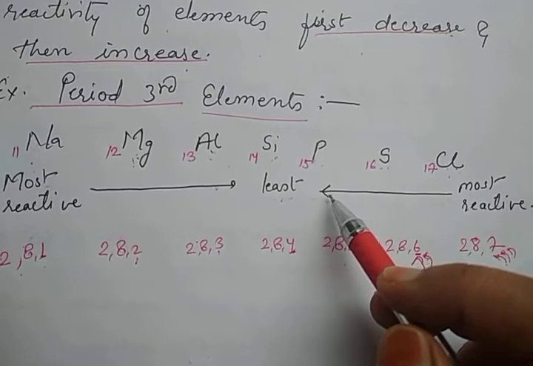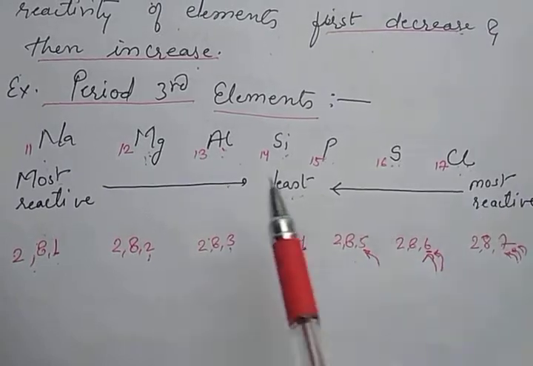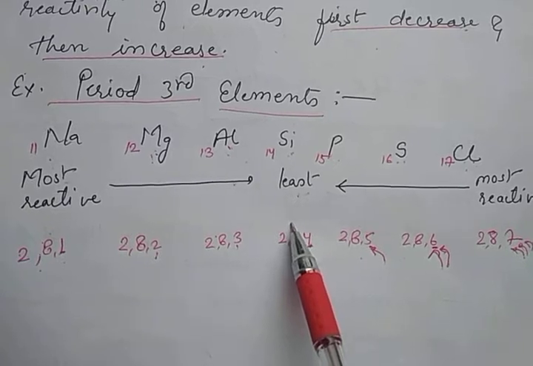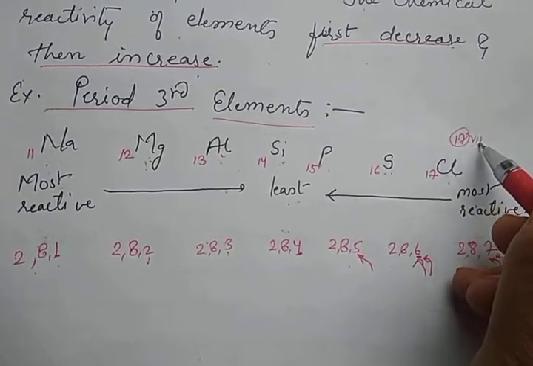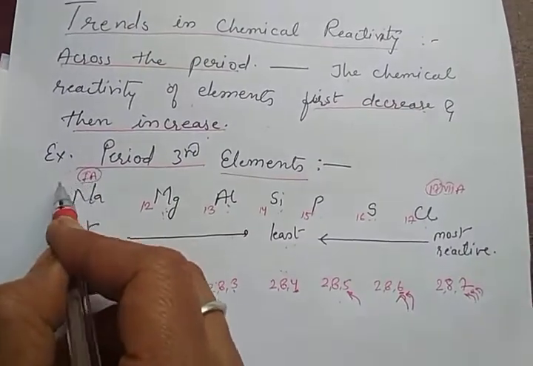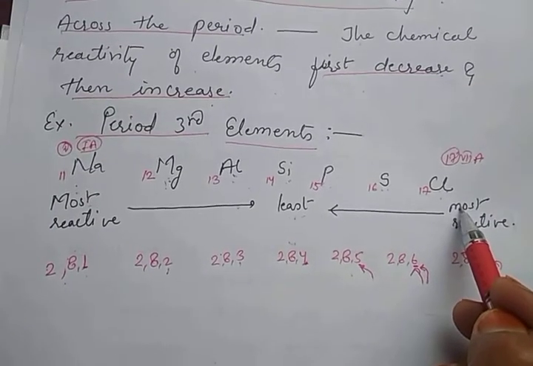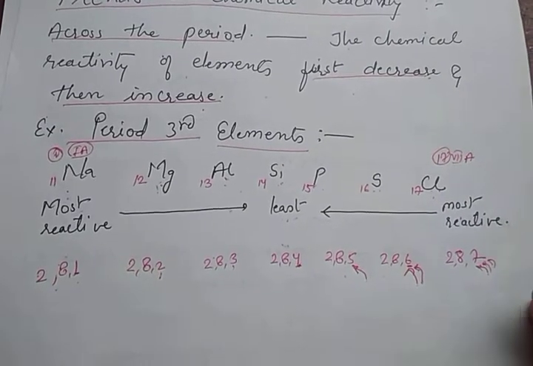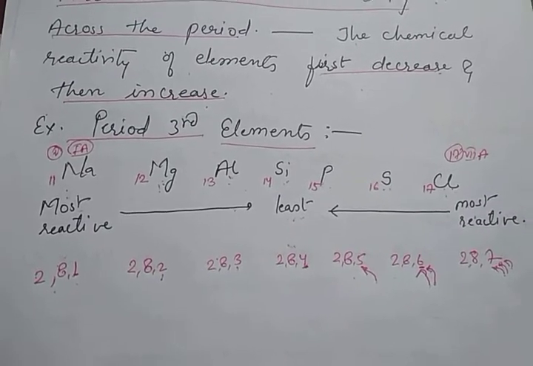So we can say that the variation of reactivity is such that the extreme elements are the most reactive. The reactivity keeps decreasing up to the 14th group, that is the 4A group, and then it increases, and lastly the 17th group, that is the 7A group elements, are the most reactive. So the first group, 1A elements, are reactive, and the 17th, 7A group, are the most reactive. So we can say that the most reactive classes of elements are at the extreme corners, left and right, of the periodic table or of a particular period.